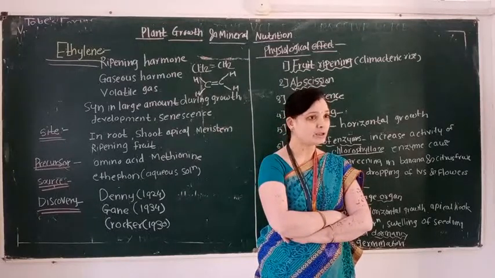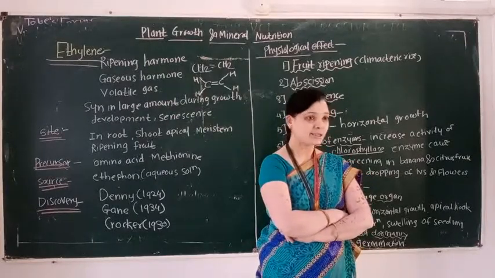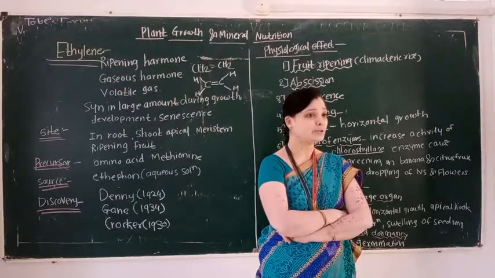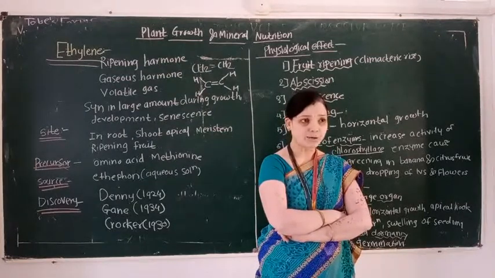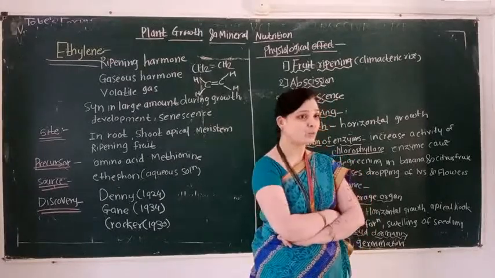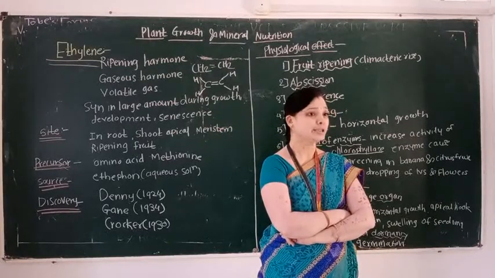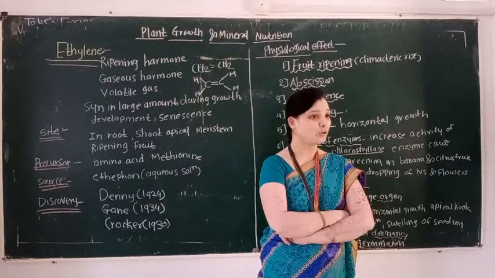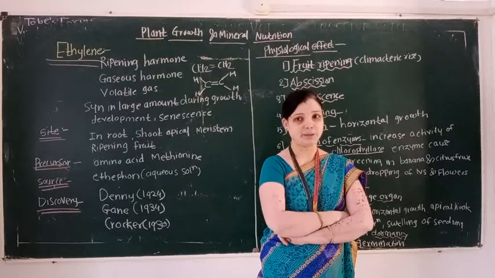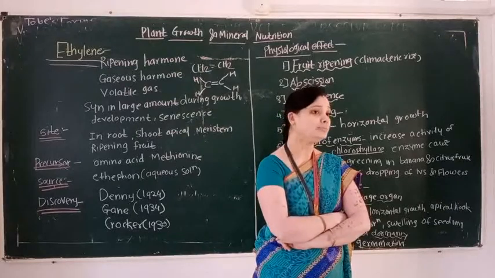Then physiological effects of ethylene. First is fruit ripening. Second effect is senescence. Then abscission. Next, it induces flowering in some plants. It is also responsible for formation of the female flower in cucumber. Then it is also responsible for activation of enzymes like chlorophyllase. Degreening in banana and citrus fruit also takes place due to the activity of ethylene.